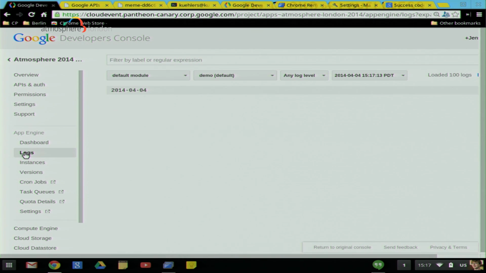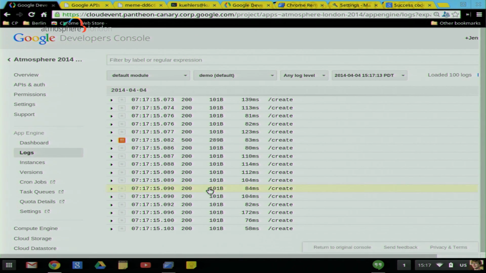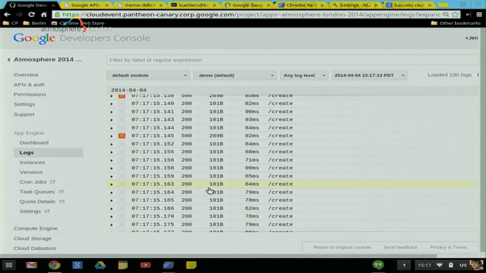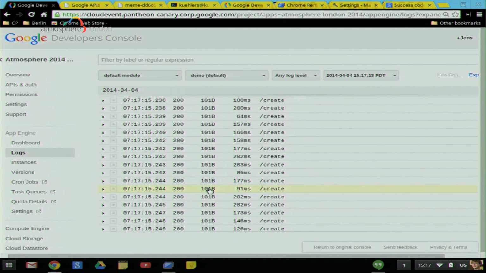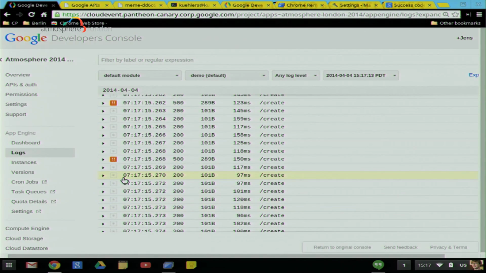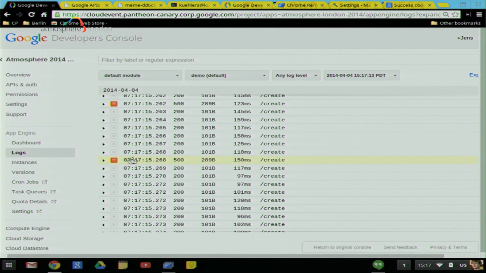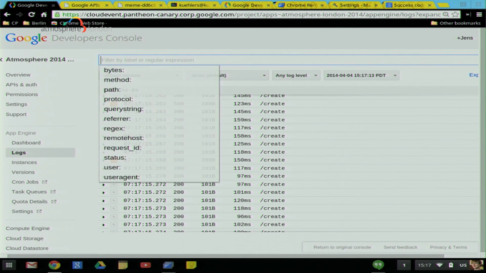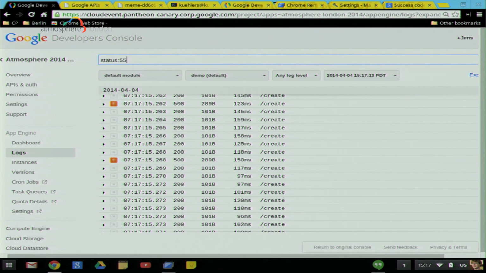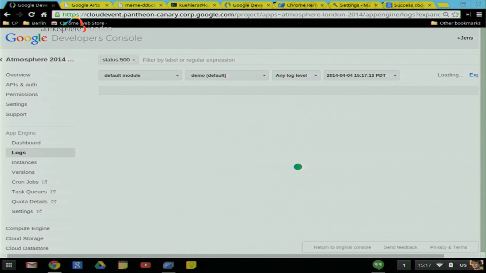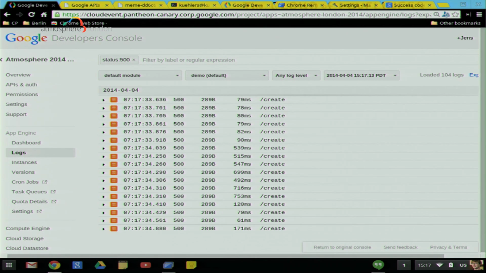OK, so you can see the logs live as they are coming in, and there are all the requests coming in. What are those exclamation marks? They don't look so good. Let me go back. They're coming in pretty fast. There's one which doesn't work, error 500, and there's a few of those. Let me drill down on those. So I can actually filter these logs by any errors, 500s. I see there's quite a lot coming in.